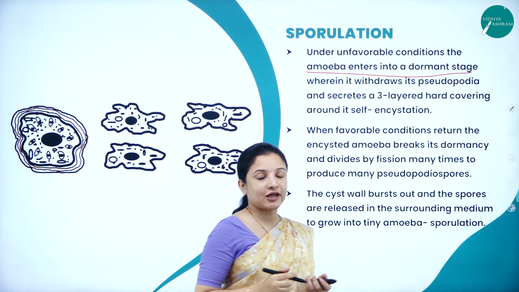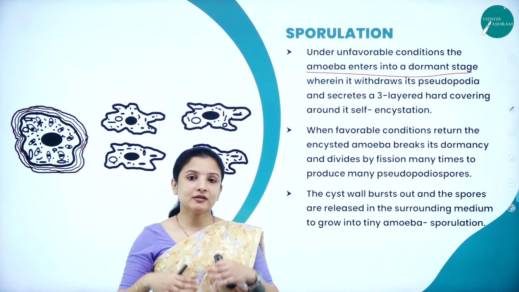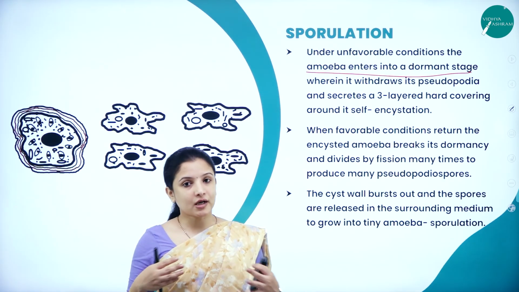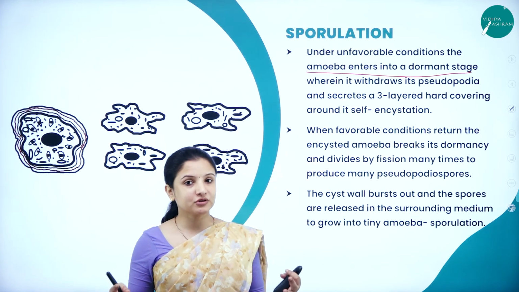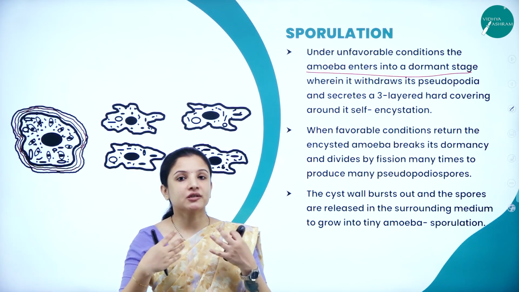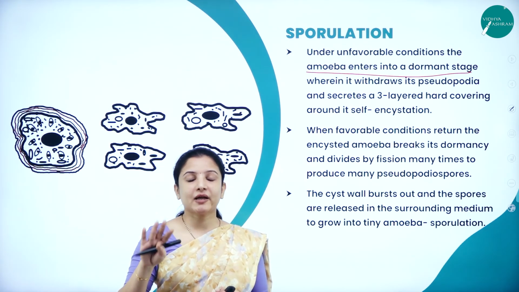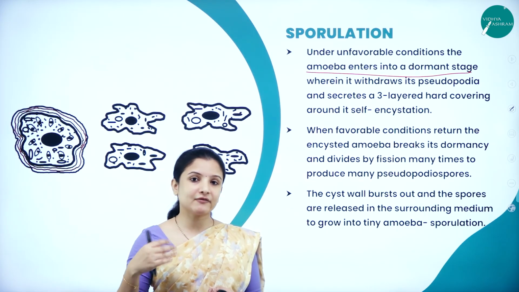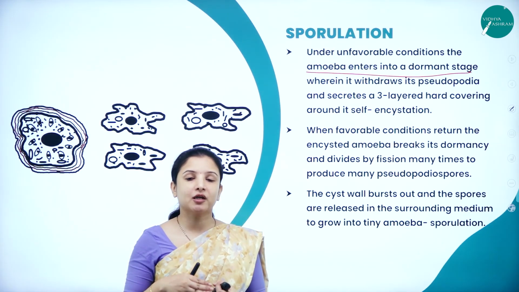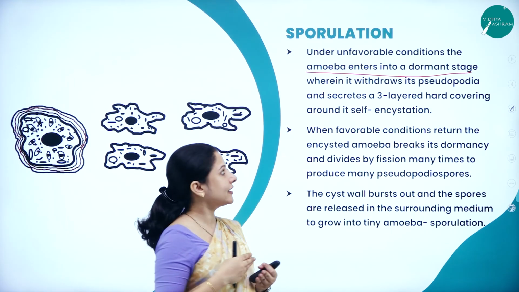So dormant stage means it is the resting stage of an organism wherein the organism will not undergo any process. It will not undergo reproduction or any process. Why? Because the conditions are not favorable. Only when the conditions are favorable, they will break their dormancy and they will start to reproduce. So in such times, how can this particular organism remain dormant until they reproduce? Let us look into it.